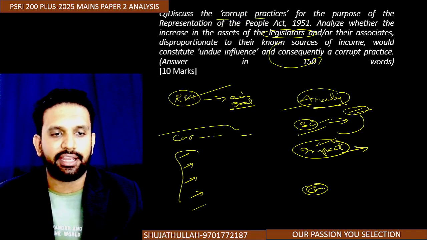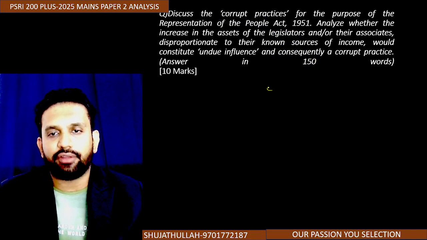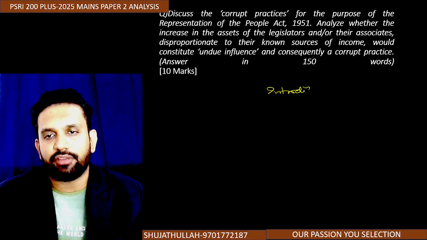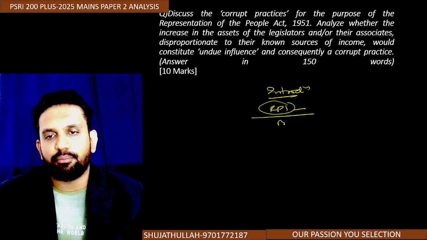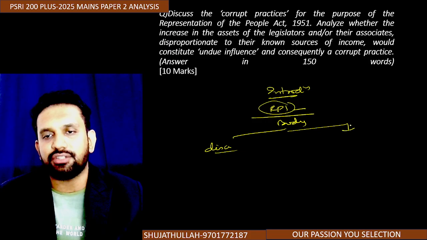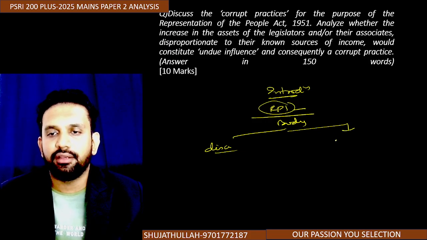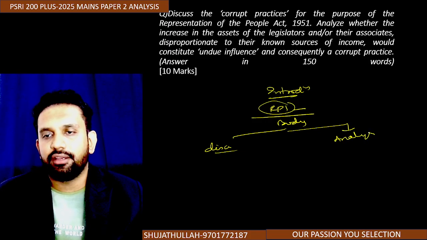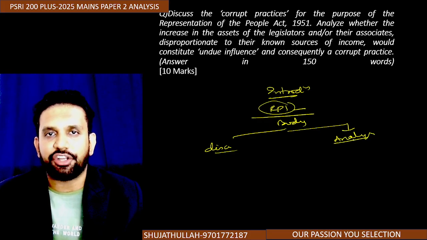Okay, I'll write it again. So we are going to write in the introduction the RPA, Representation of People's Act. Okay, we are going to write the introduction this way. Then the body is divided into two parts. One is we will discuss the corrupt practices. Another one is we are going to discuss, okay, analysis: increase in income of the legislators disproportionately with their income source.